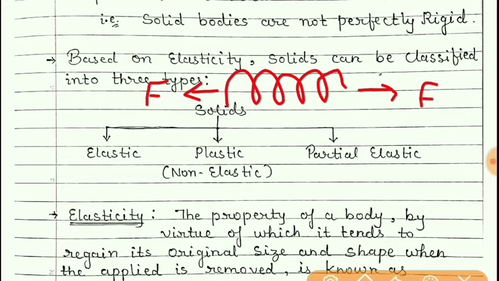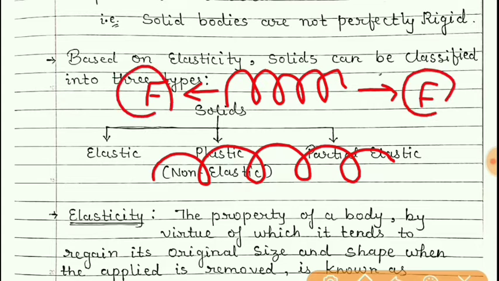What will happen? The length of the spring will increase. But when these forces are removed, once again the spring will regain its original shape and size. That means this spring is an elastic body.